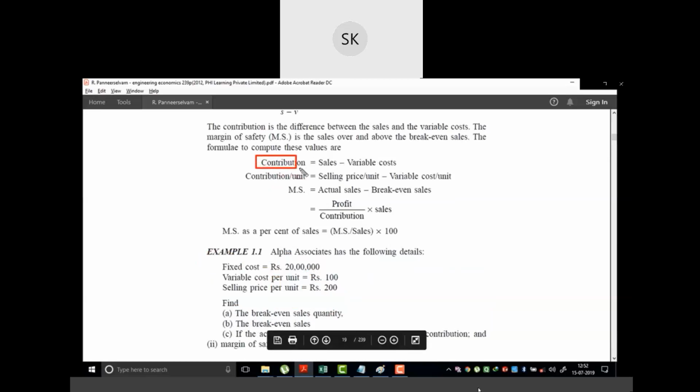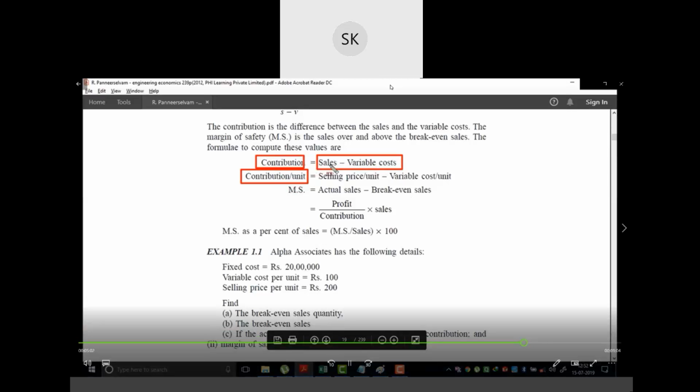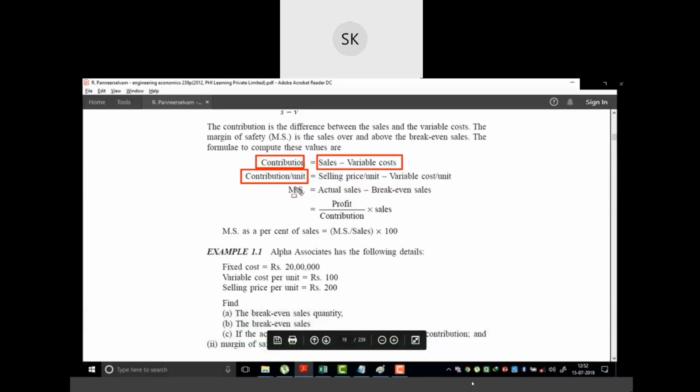Now let us talk about contribution and contribution per unit. So contribution is sales minus variable cost. So this is also one good parameter to find out the break-even quantity. And contribution per unit, that means contribution upon unit, is equal to sales minus variable cost upon unit, which can be selling price per unit minus variable cost per unit.